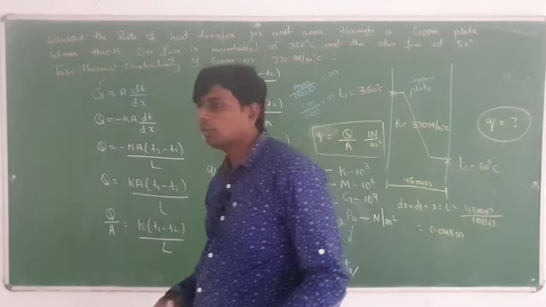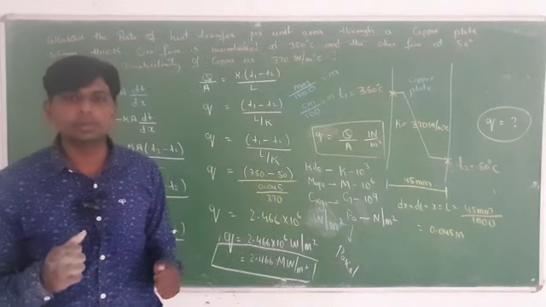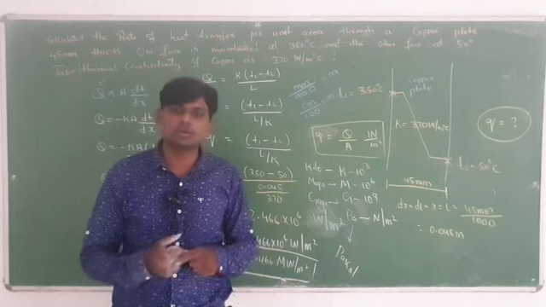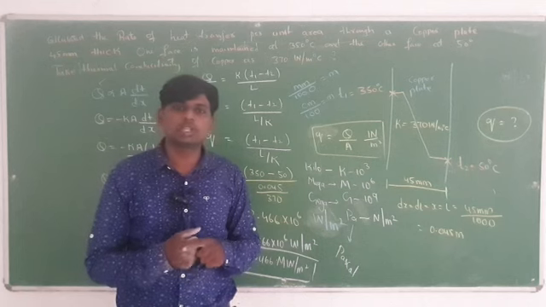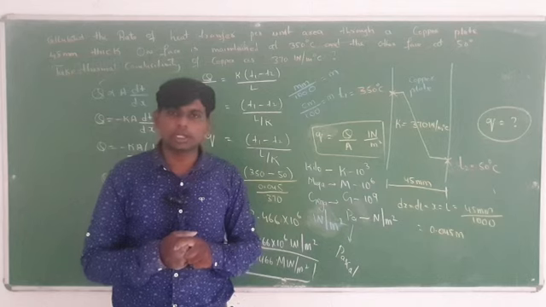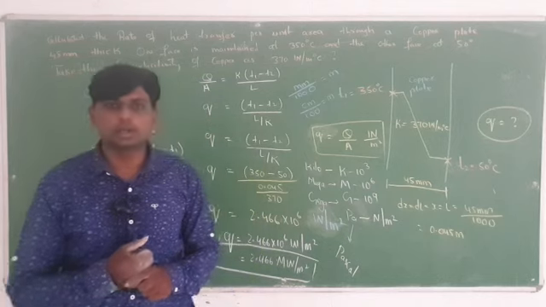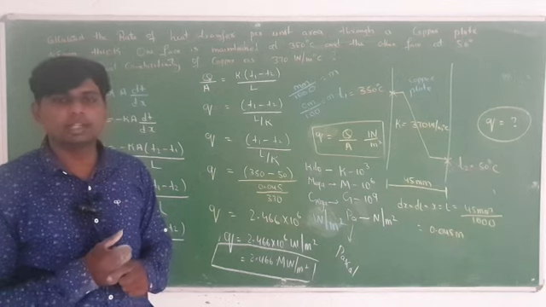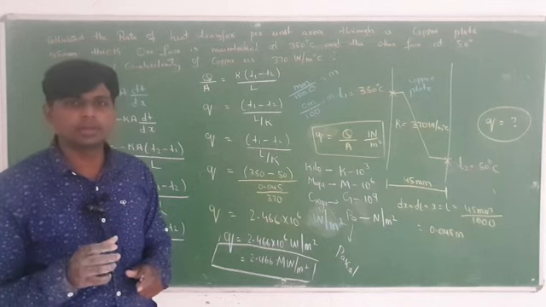In different types of problem, what will happen? Sometime temperature will not be given. You have to find out one temperature. Sometime k value will not be given. If k value is not given, it will be available in your data book. Data book will be allowed, as I told you, data book is allowed. So, k value, in place of that copper steel will be given, or sometime different things will be given.